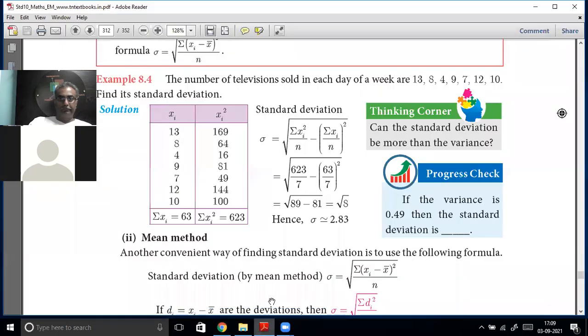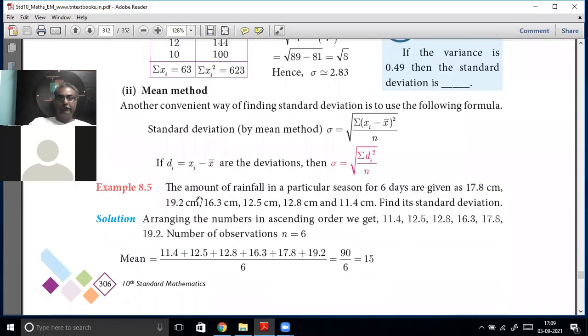There is another method, the mean method. Another way of finding standard deviation is to use the following formula. Deviation is equal to x i minus x bar. This is the direct formula.